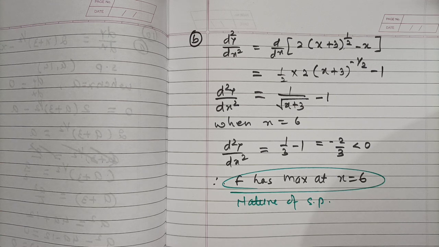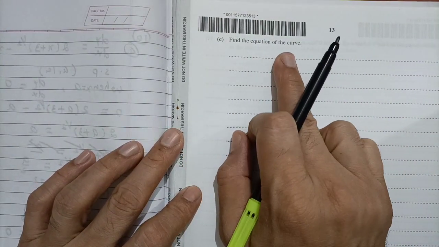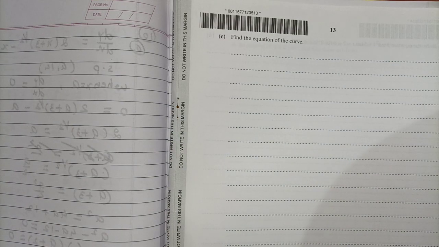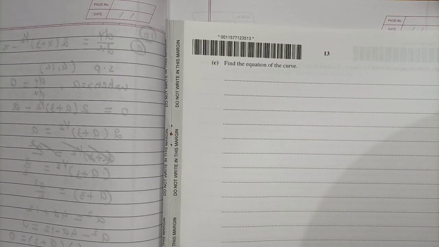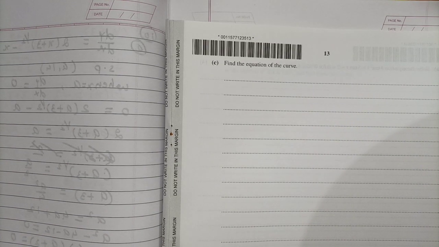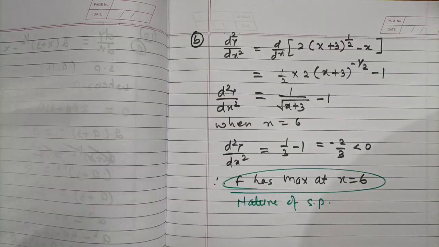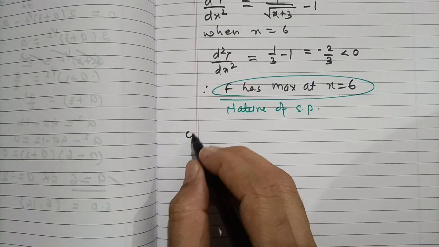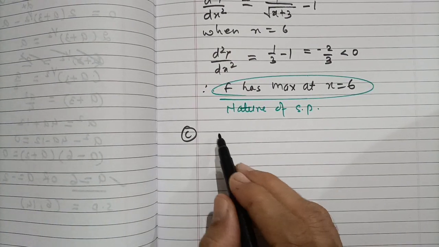C part of the question, find the equation of the curve. So when the derivative is given and it is asked to find the equation of the curve, we need to integrate the given expression. So C part is simple. y is equal to